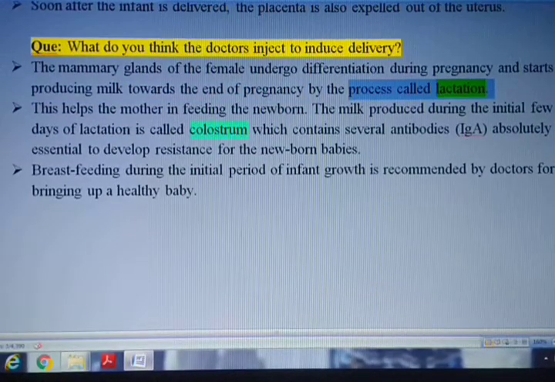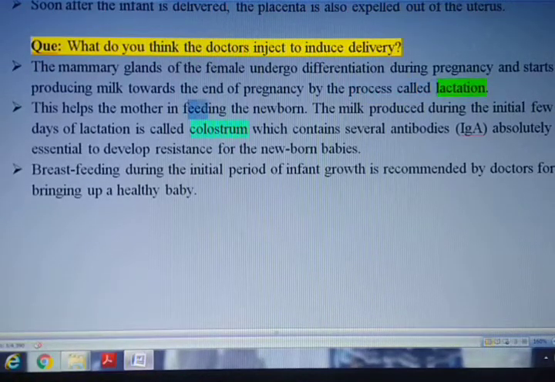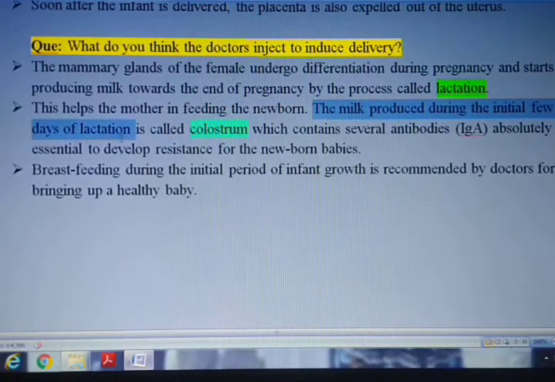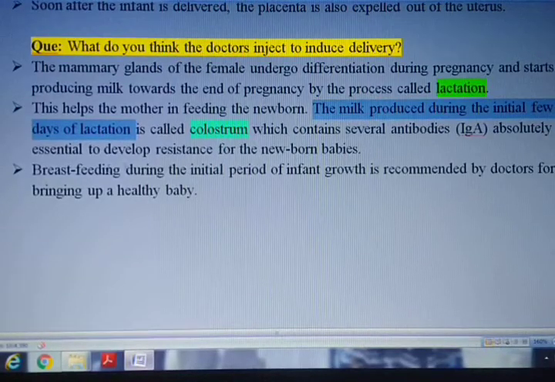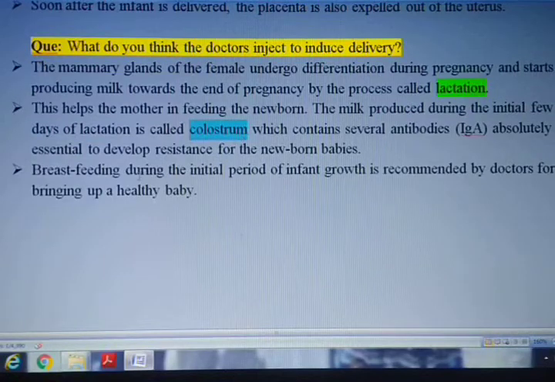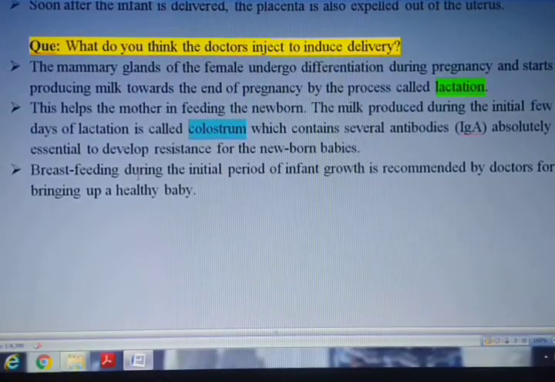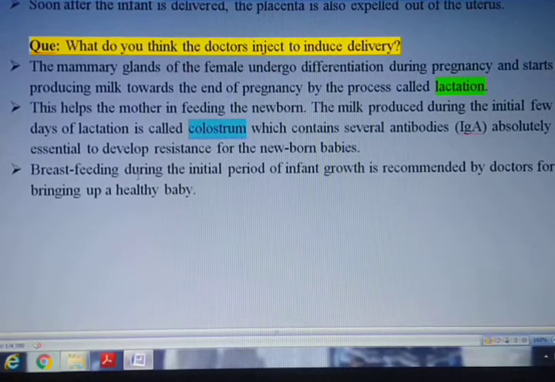The milk secretion from the mammary gland is used for feeding the newborn. The milk produced during the initial few days of lactation is termed colostrum, which contains several antibodies.